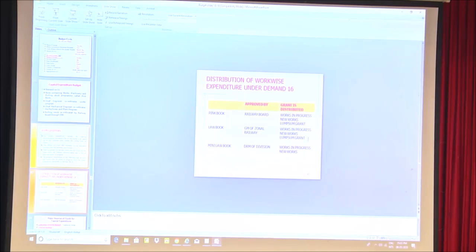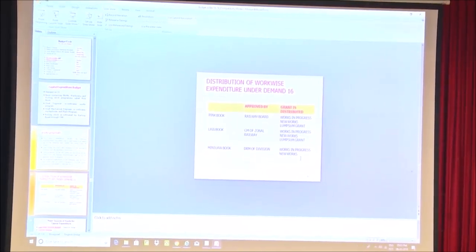And this lump sum grant is again divided division wise, because whichever divisions are under him, GM will distribute the lump sum grant. So once the lump sum grant is received in the division, it is distributed in the mini law book. In the mini law book, again it will be works in progress and new works.